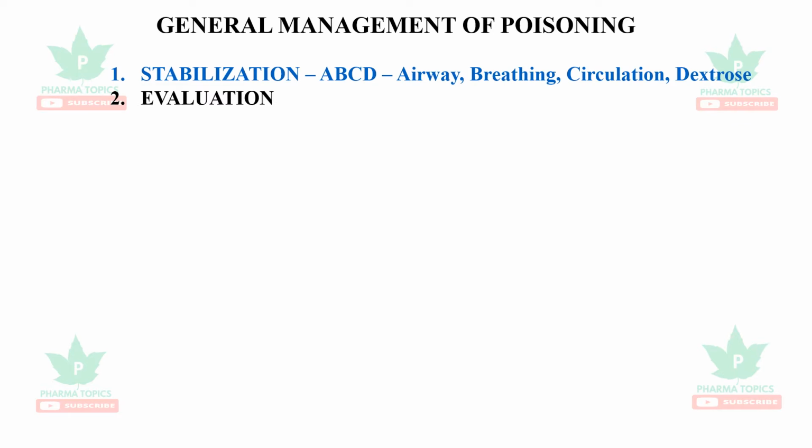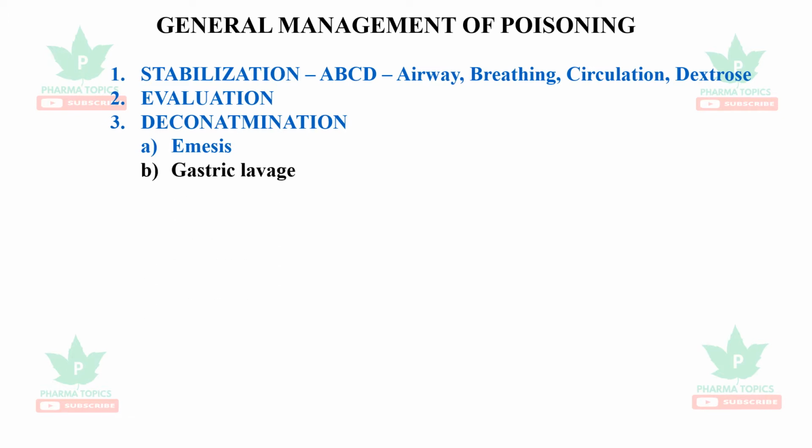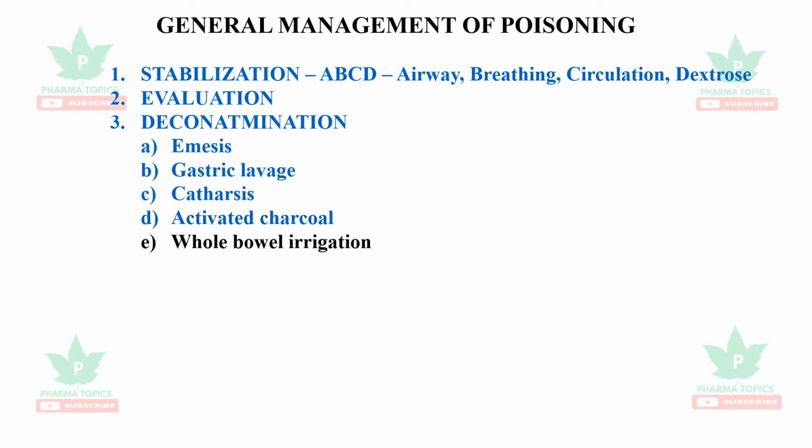Next is evaluation of the symptoms which are present, which gives a clue of what poison it is. Next is decontamination. It can be done with emesis or gastric lavage or stomach wash, or catharsis, or activated charcoal can be used to absorb the toxicants, and whole bowel irrigation can be done.